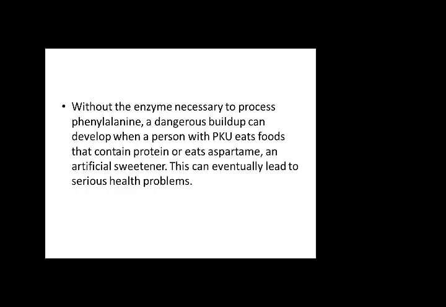Some food products have this substance in them, and this can eventually lead to serious health problems because the enzyme is not there in the body. So what will happen? The breakdown of this component will not take place, and this raw component will accumulate in the body cells. So this will cause a serious health problem.